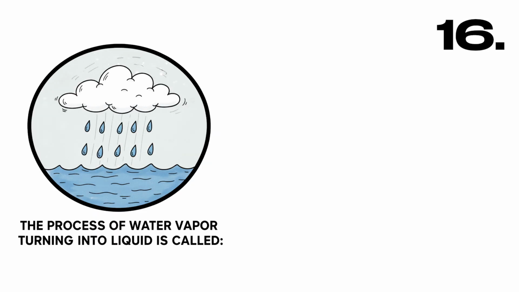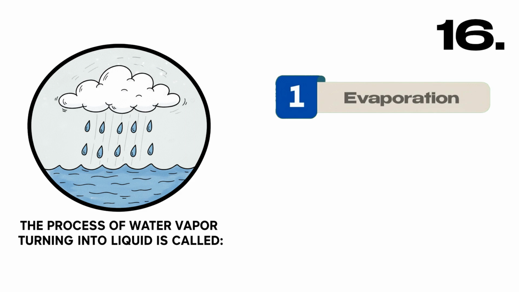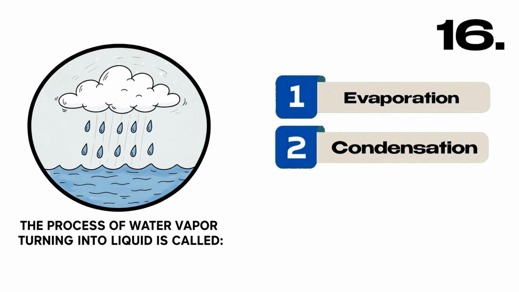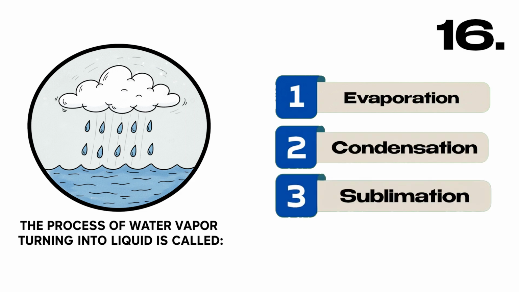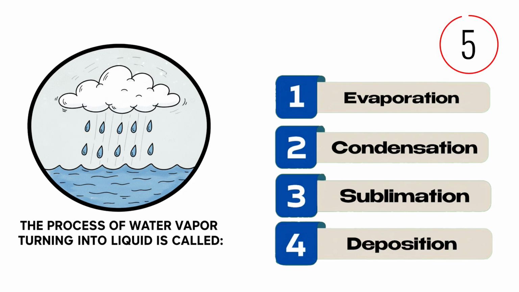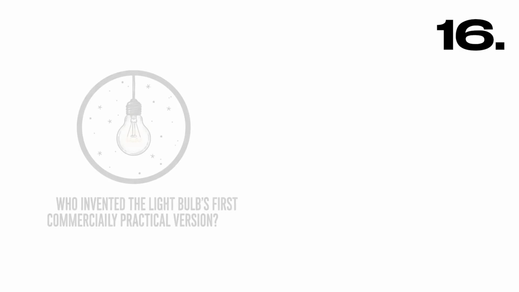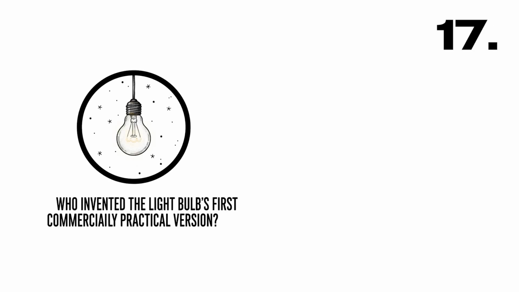The process of water vapor turning into liquid is called A. Evaporation, B. Condensation, C. Sublimation, D. Deposition. Correct answer, B. Condensation.